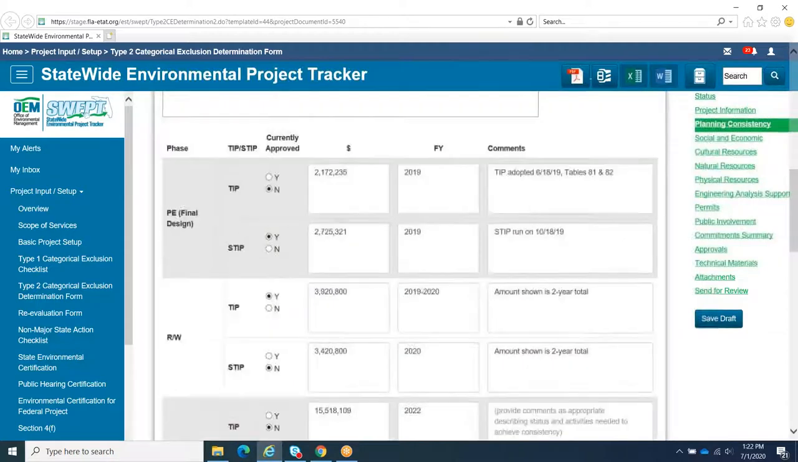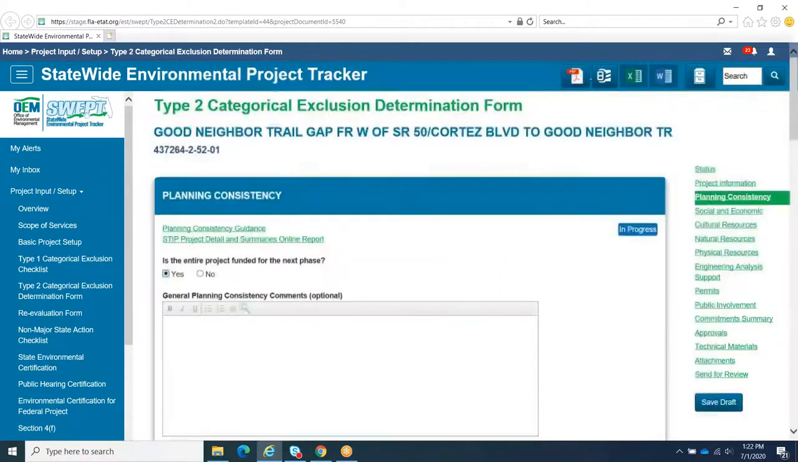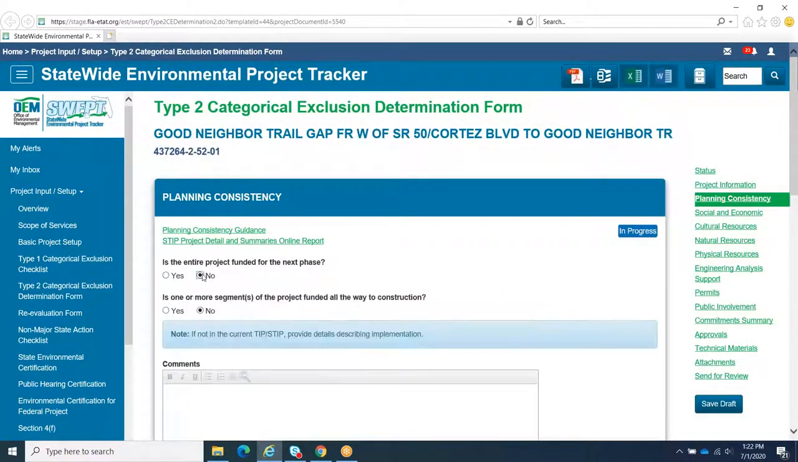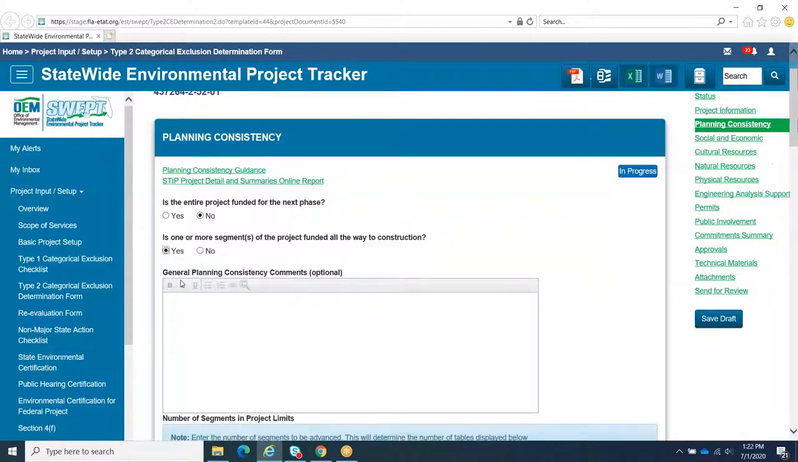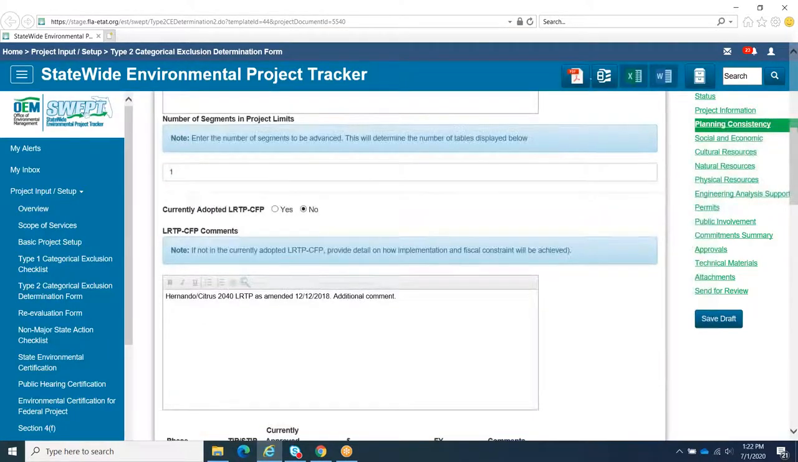the next step. If the answer is no, you will be asked if one or more segments are funded all the way to construction. If there are one or more segments funded through construction, select Yes, and the form will provide additional planning consistency tables for the number of segments you indicate.